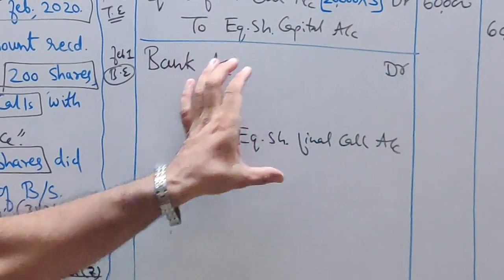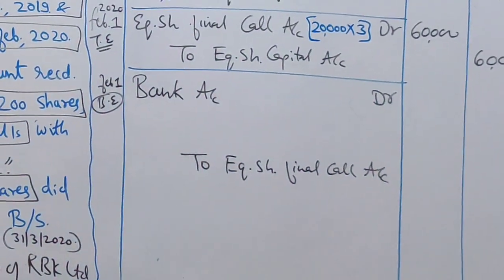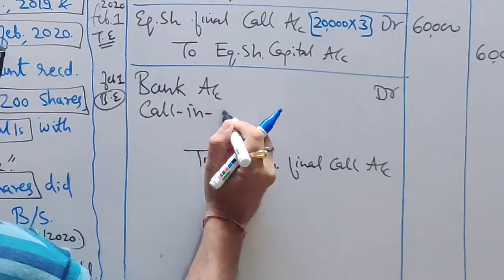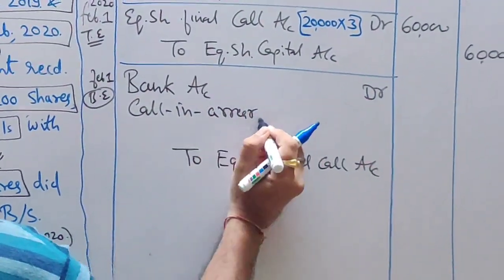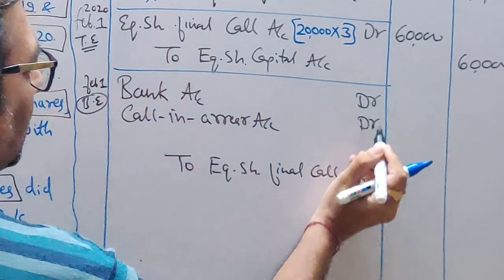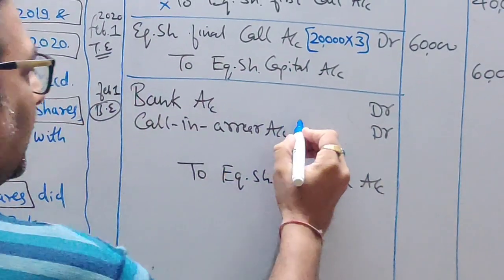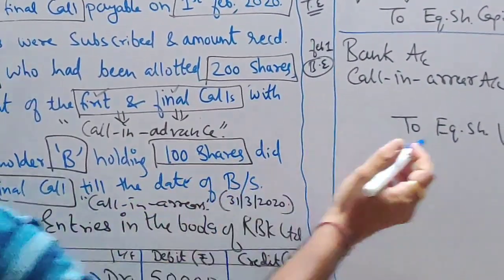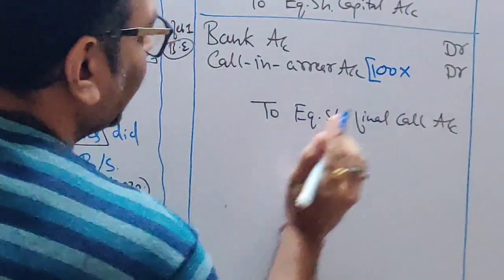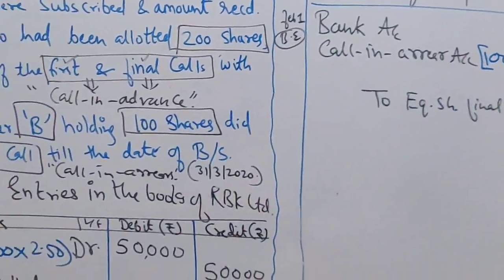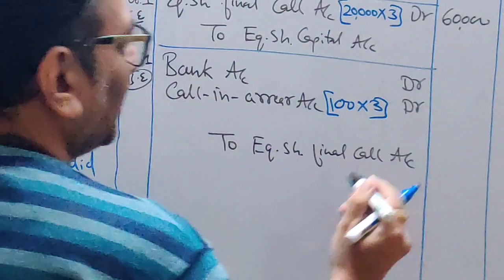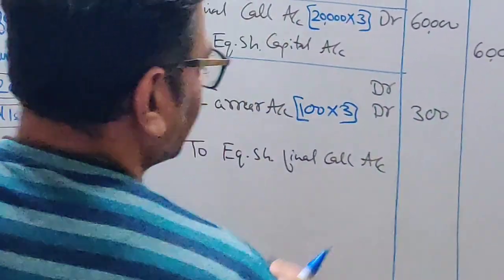In this normal bank entry, I will also show the arrear of Mr. B. So call in arrear account. This is the arrear of Mr. B. How many shares is Mr. B holding? 100 shares. And he didn't pay the final call of what rupees? 3 rupees. So into 3, this will make 300 rupees.